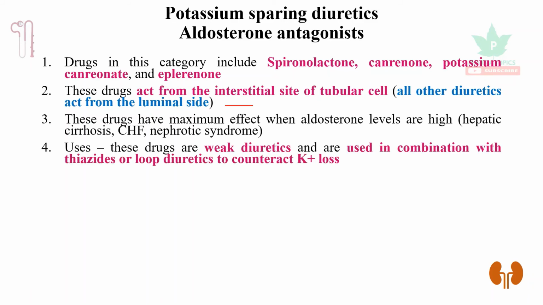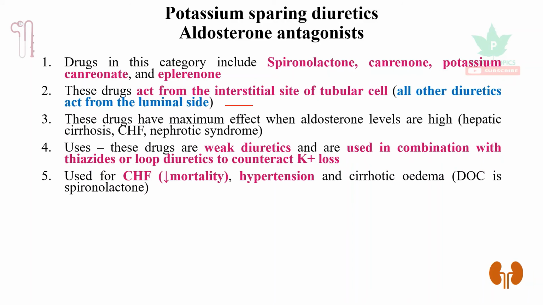They are used as a weak diuretic, so they are used in combination with thiazides or loop diuretics to counteract the potassium loss. They are used in case of congestive heart failure, where they can decrease the mortality. They are useful in hypertension and cirrhotic edema. In cirrhotic edema, the drug of choice is spironolactone.